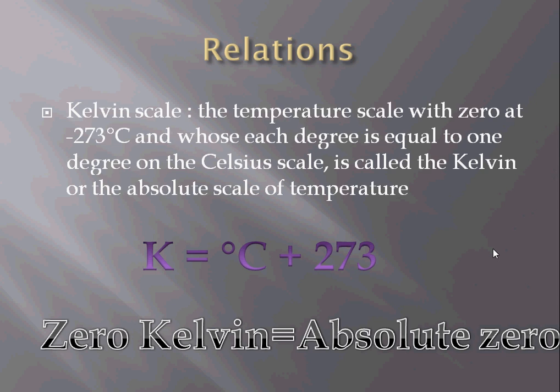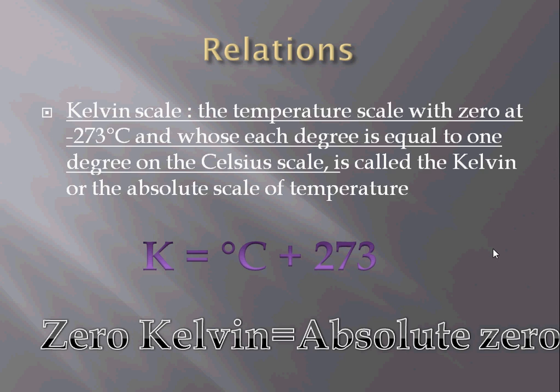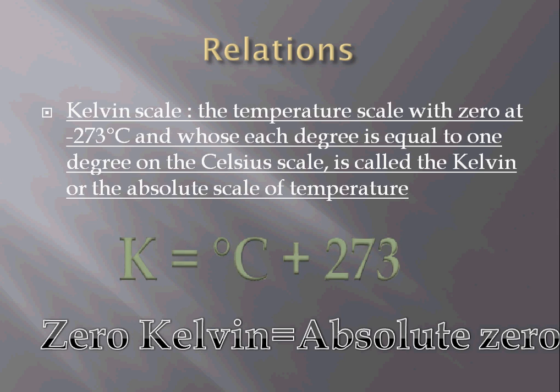That is the temperature scale with 0 at minus 273 degrees centigrade, and whose each degree is equal to 1 degree of the Celsius scale. This is called the Kelvin scale, or the absolute scale of temperature, and this relation has to be kept in mind. And yes, the other relation is 0 Kelvin is absolute zero.